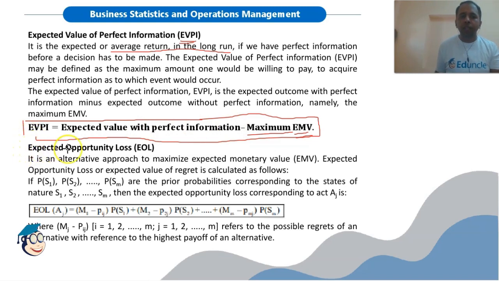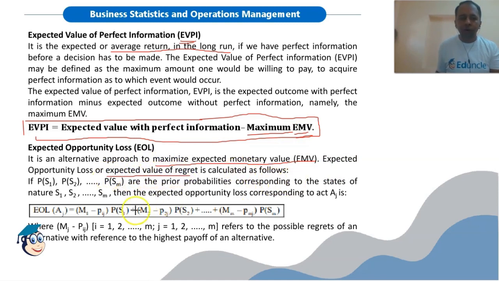Next is expected opportunity loss, EOL. It is an alternative approach to maximize the expected monetary value. We have discussed that expected opportunity loss or expected monetary value are the two criteria for decision making with risk. So expected opportunity loss is also called expected value of regret.